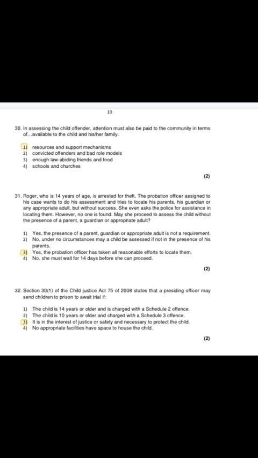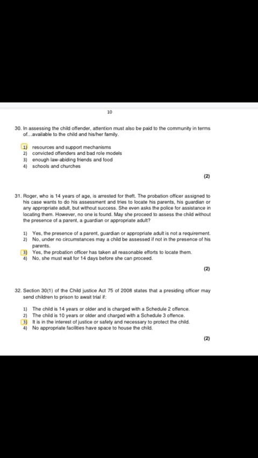She even asked the police for assistance in locating them. However, no one is found. May she proceed to assist the child without the presence of an adult? So this is one of those questions where can she assess the child without the guardians? The correct answer is the third one, which says that yes, the probation officer has taken all reasonable efforts to locate them. So if the parents or guardians cannot be found, it still has to go on.